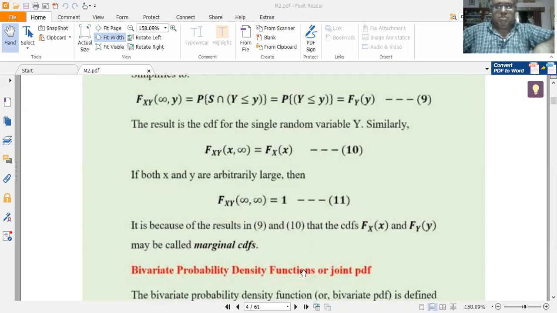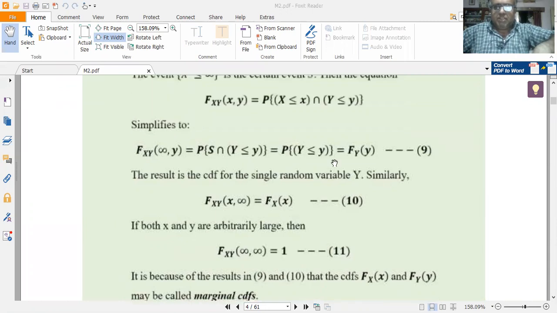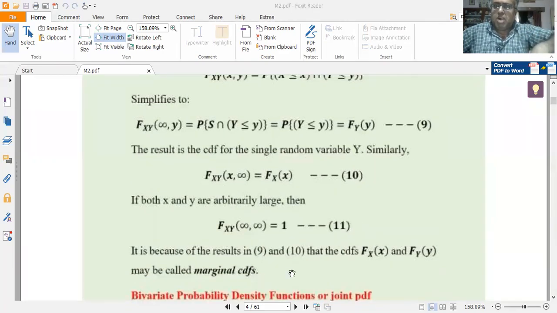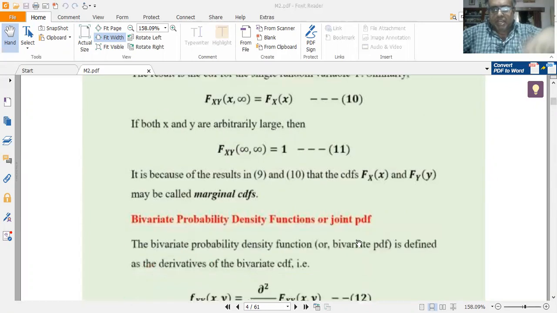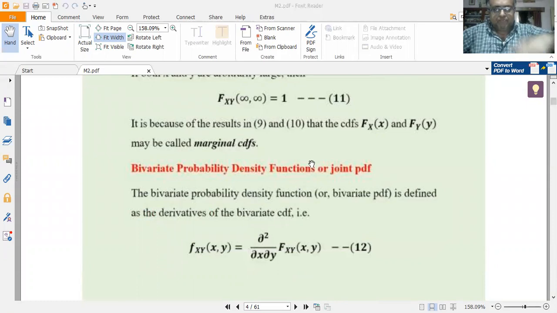Due to these equations 9 and 10, which I have got, that is Fx of x and Fy of y, which are very, very important, these two are called the marginal CDFs, marginal cumulative distribution functions. Fy of y and Fx of x corresponding to the joint CDF or bivariate CDF, Fxy of x comma y, are called the marginal CDFs. Here x and y are two random variables, so the differentiation that comes here would be partial differentiation.